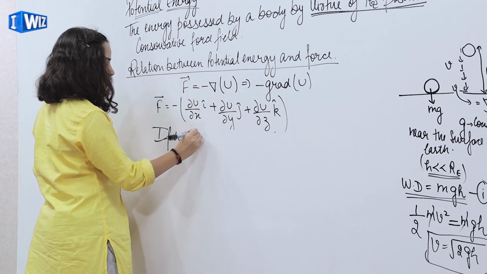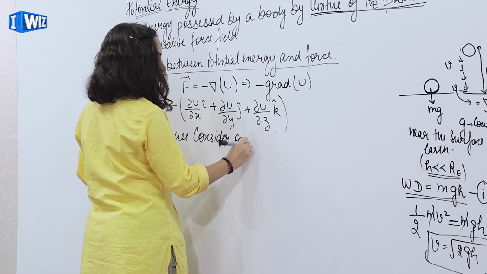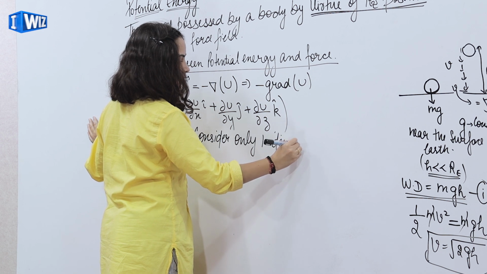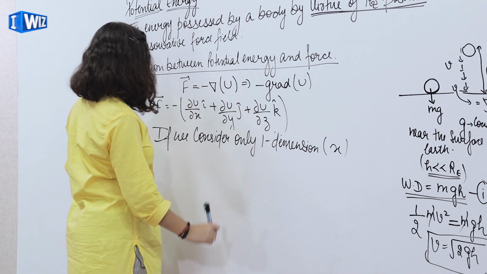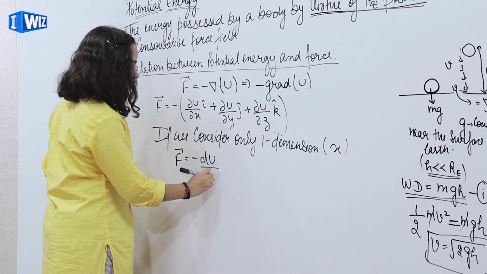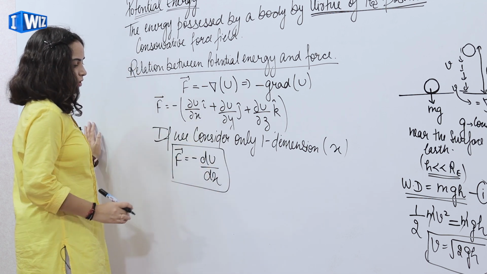If we consider only one dimension, say x, then force is given by minus du upon dx, the full derivative of potential energy.